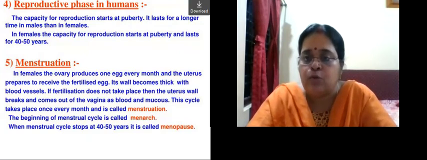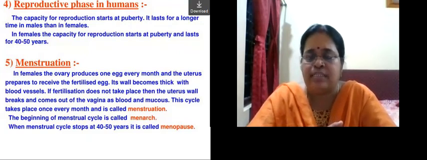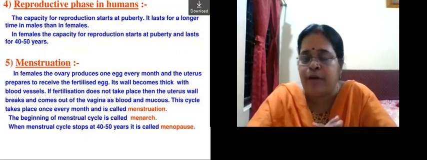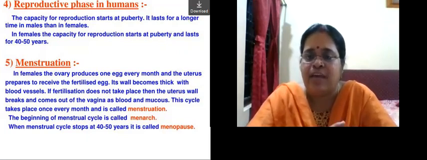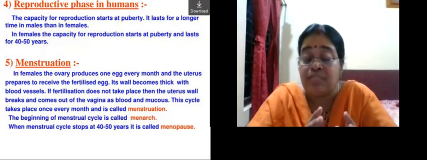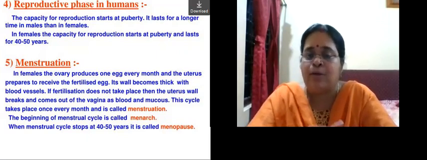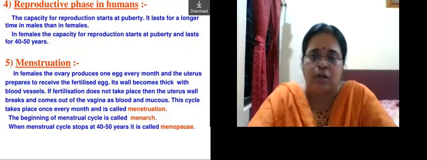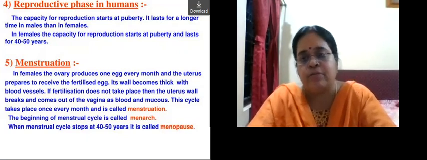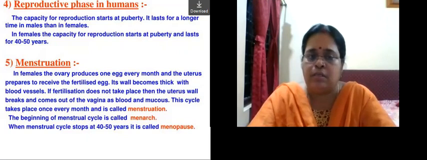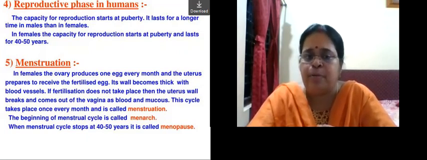structure called the uterus. This uterus, which is a home for the growing embryo, prepares itself every month to receive the embryo. But when fertilization does not occur, another important process called menstruation occurs in the female body. In a female body, the ovary produces one egg every month. And I told you, the uterus prepares to receive the fertilized egg.